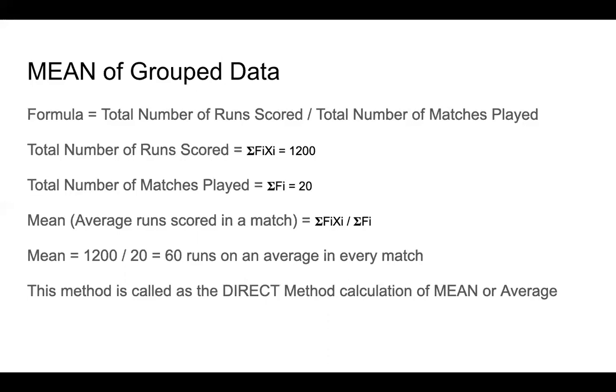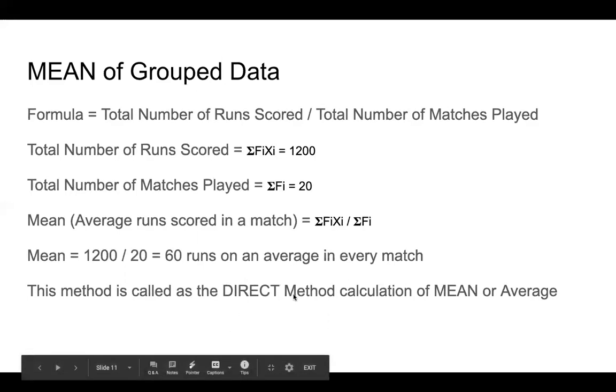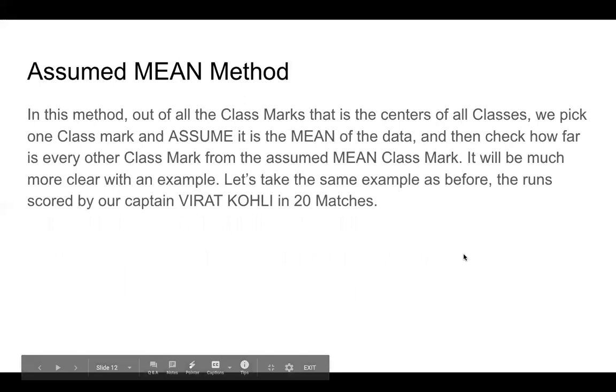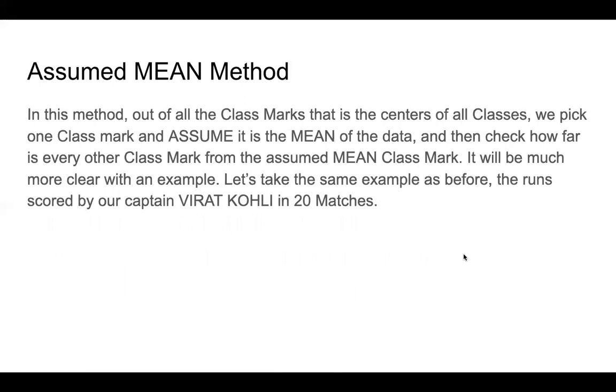So this was the first method. This is called as a direct method, calculation of mean or average. Now let us look at the second method. The second method, as you might remember, is called as assumed mean method. The first one was direct mean method.